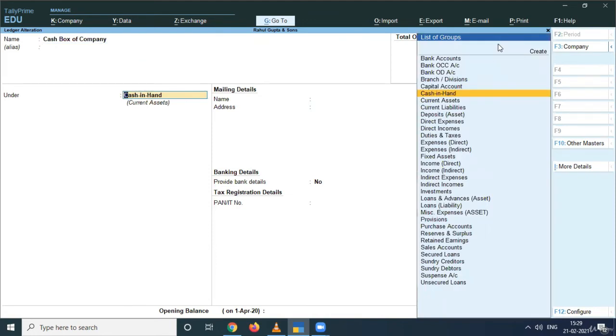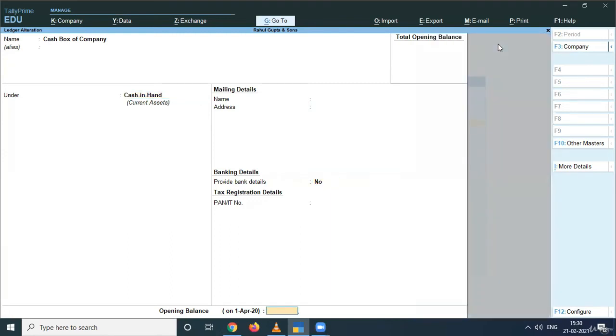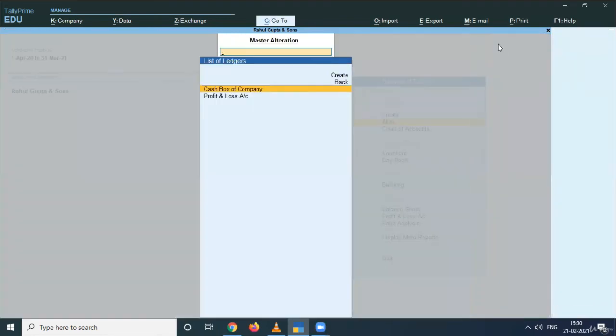This ledger will go under which group? I have to select from the list of groups that this particular ledger or this particular person will go to, under which particular group in the balance sheet. So cash box of a company will go under cash in hand. So I'm selecting here cash in hand and press enter and accept. So this is how you can alter or make changes to your currently made or pre-created ledgers or groups.